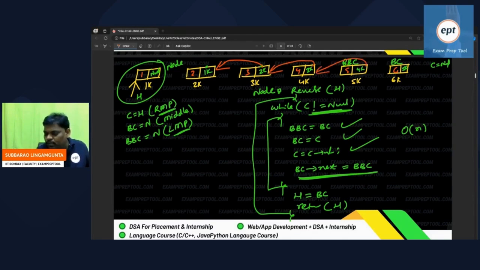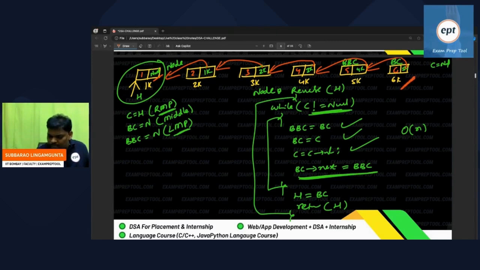Sixth one, instead of going to seventh one, you will go to fifth one. Next one, second one, instead of going to third one, you will go to first one. First one, instead of going to second one, you will go to previous, no one. So null. At the end, after reversing, first becomes last, last becomes first. Starting node is the last node, this one.